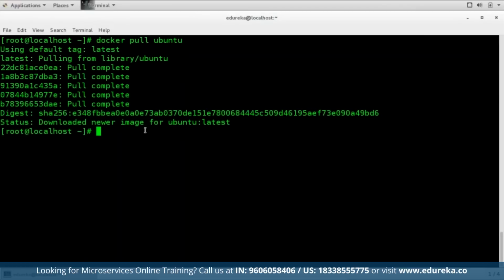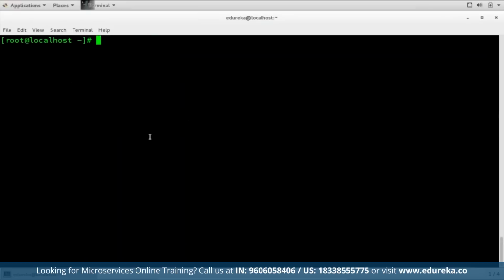So it says downloaded newer image for Ubuntu latest, which means we have successfully downloaded the Ubuntu image. Now let me hit a command called docker ps, and this will give me all the containers which are there in my system right now. Now if I have to run this container, I have to type docker run -it and the name of my image, or you can even use the image ID.